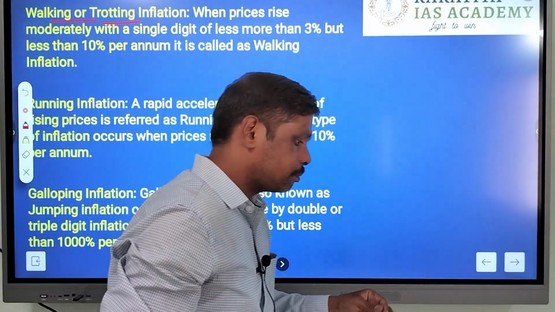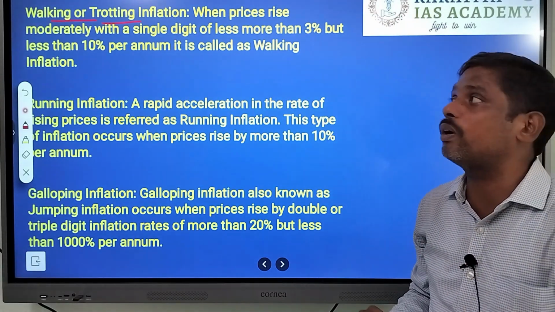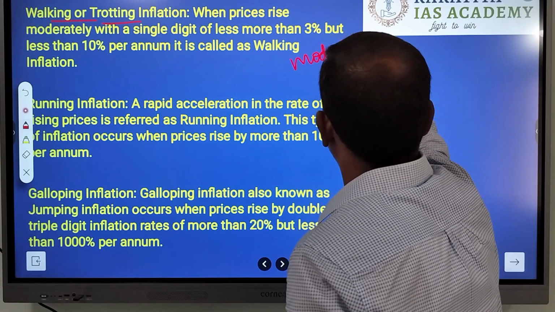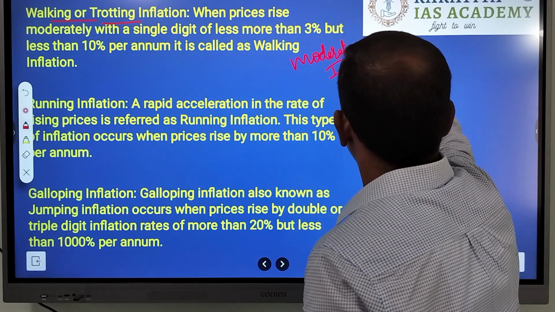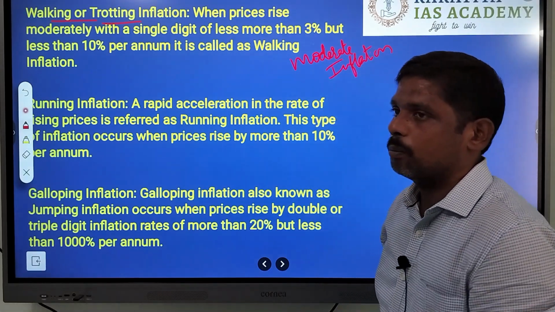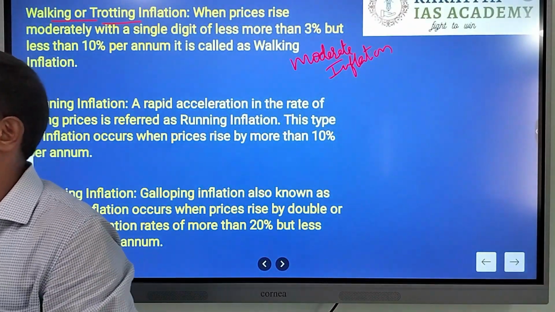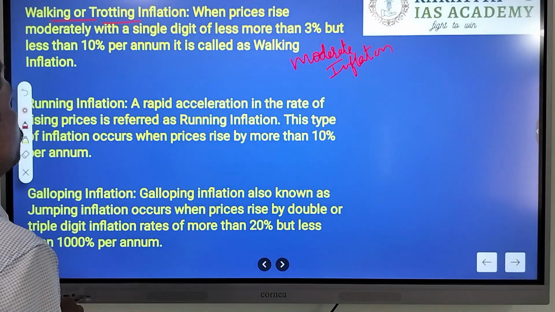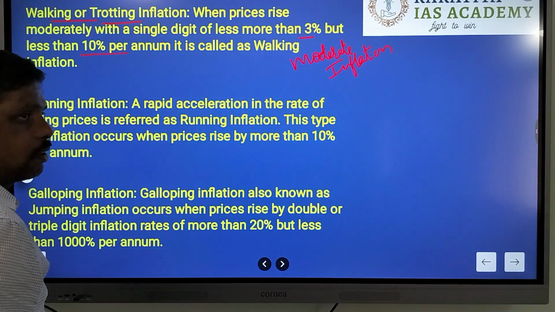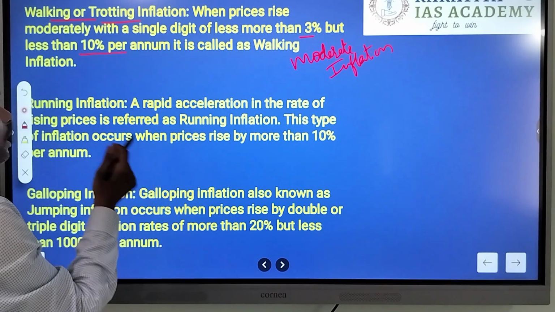Now coming to what we call walking inflation or trotting inflation. Sometimes we also call it moderate inflation. If the inflation is between 3 to 10%, it is called moderate inflation or walking inflation or trotting inflation.